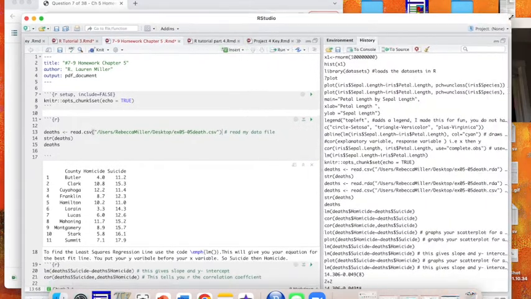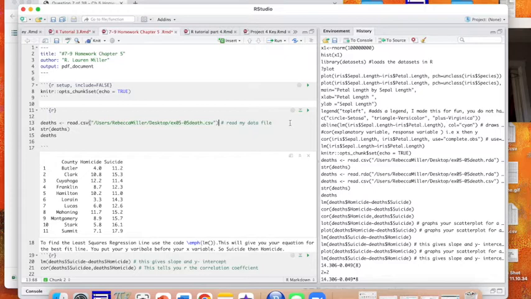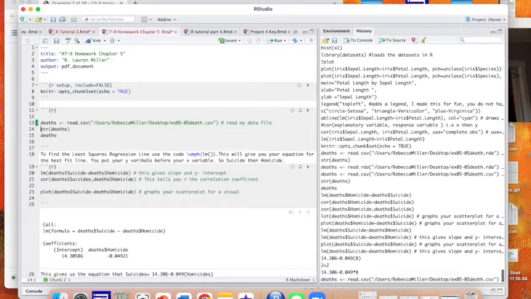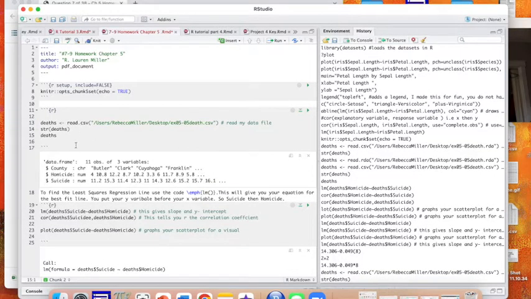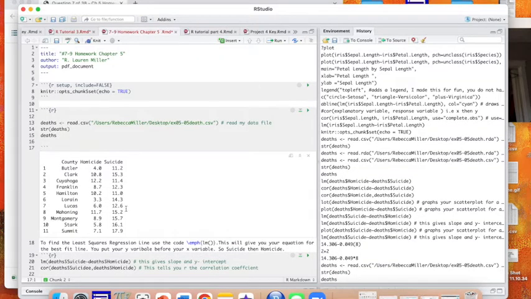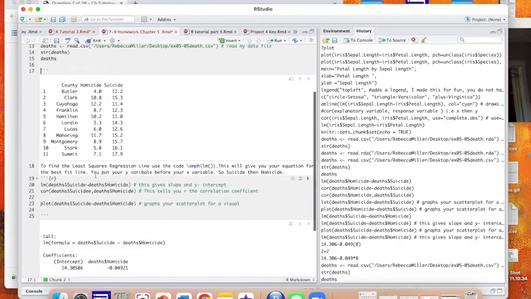Okay, so what we're going to do is go ahead and run this data file, right? So I'm loading it into R. Once I do that, I could take a look at it, see what it's made up of, and see the entire data set. That's exactly what they gave us in Achieve. So to find the least squares regression line, we're going to use the code LM.